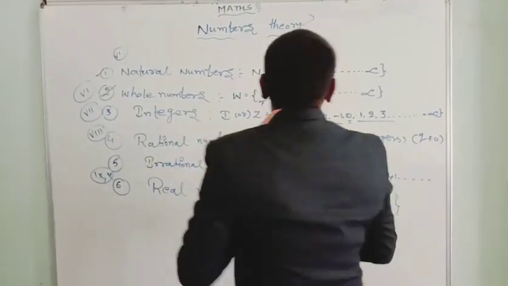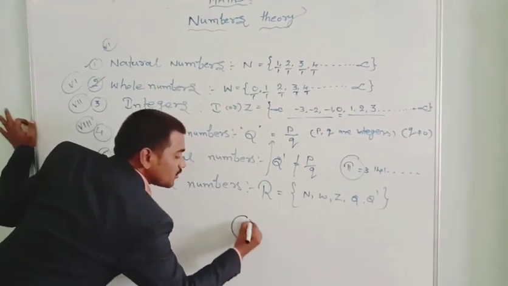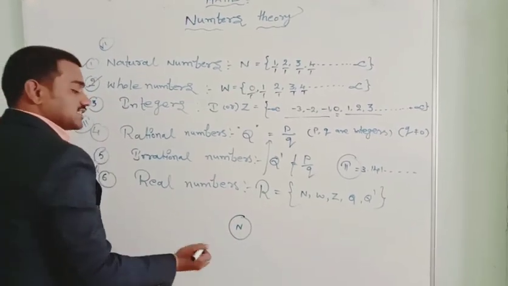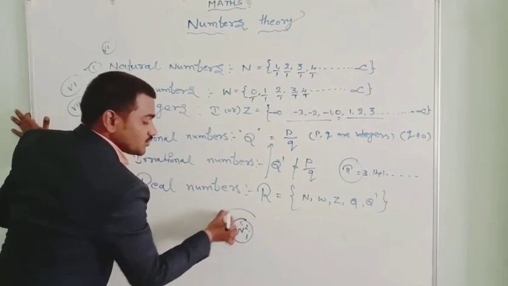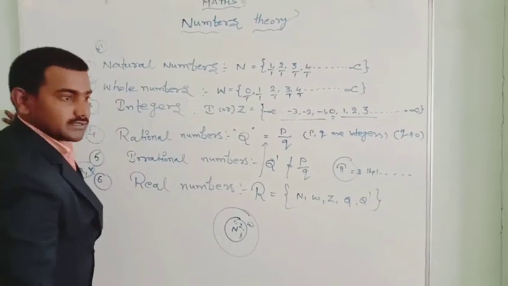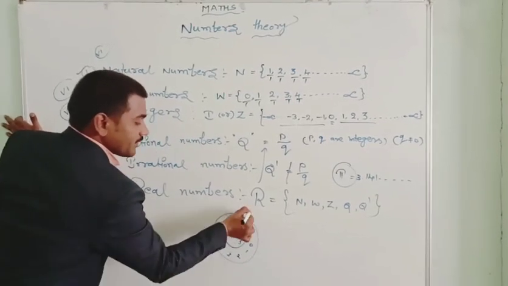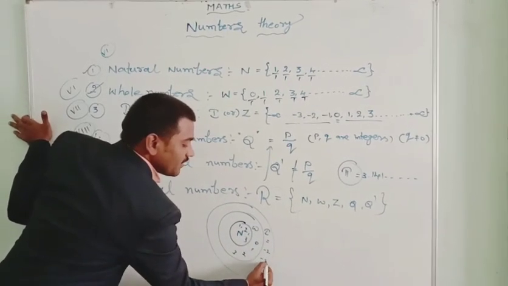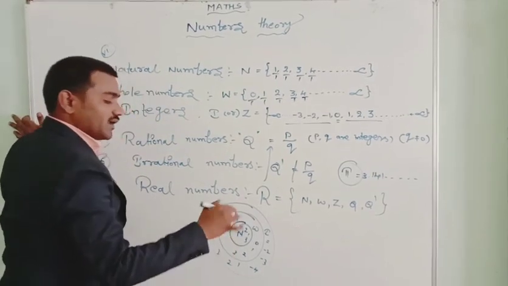If I try to draw a Venn diagram of it, let's see. Suppose in this set there are natural numbers, only natural numbers: 1, 2, 3, something like that. Next is the whole numbers. In this all whole numbers will be there, like 0, 1, 2, 3 and so on. Next we go for integers like -2, -3, -4, 1, 2, 3, 0 or whatever.